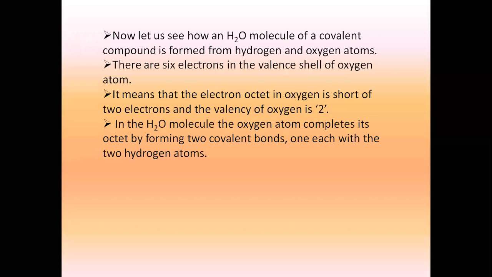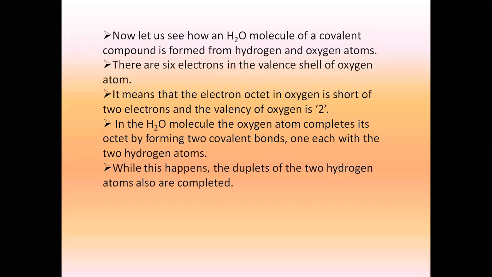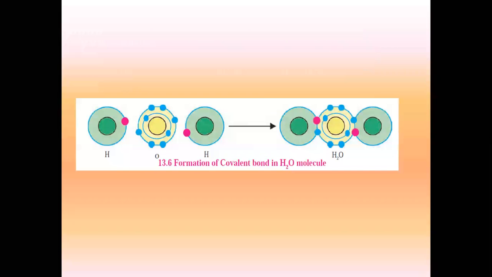एक bond एक hydrogen के साथ, दूसरा bond दूसरे hydrogen के साथ. While this happens, the duplet of 2 hydrogen atoms are completed. This is how the structure looks like, student.